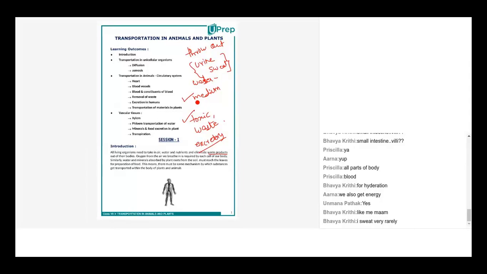So if there is... Ma'am, yes, I know that in summer we sweat more because we drink more because of dehydration. But why, sorry ma'am, my doubt is that why do we sweat more in summer even if we drink the same amount of water as in winter?